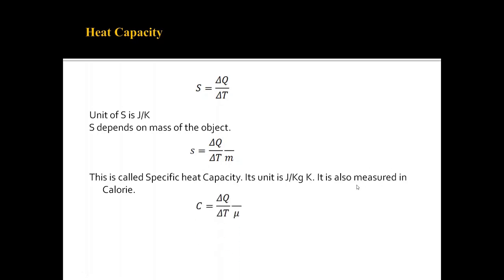Now there is another heat capacity, that is molar specific heat capacity. We get the molar specific heat capacity if we divide the heat capacity by the number of moles. Here I have denoted the number of moles by nu, and the unit is joule per mole per Kelvin.